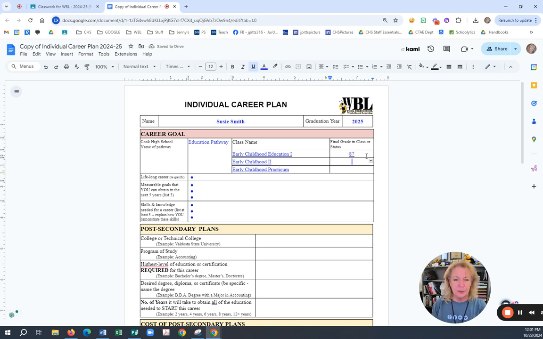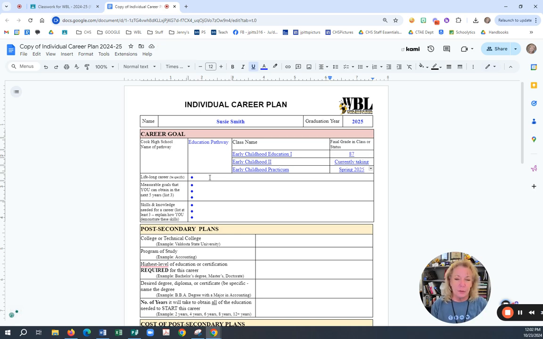I go down to the next one, early childhood, the second one. I haven't taken it, I am currently taking it right now. So I would put currently taking. And I still need to take the early practicum, and I'm doing it next semester. So I'm saying spring 2025. Now, if I've already finished them all, I just put the grades, 87, 95, and 100, whatever your grades are.